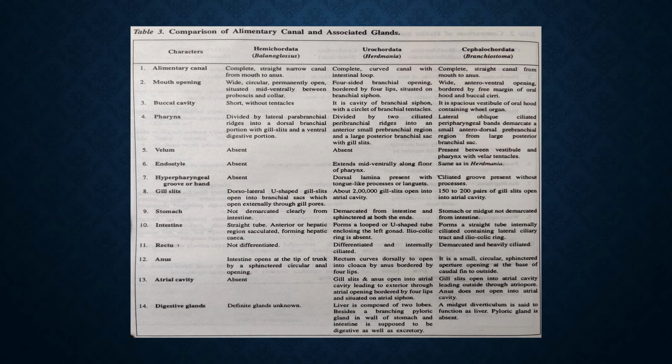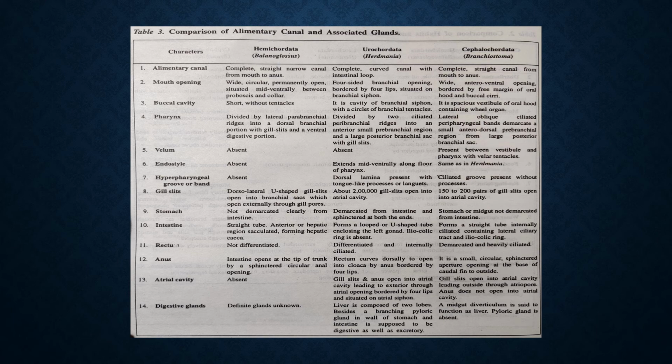Ninth point is stomach. In Balanoglossus, it is not demarcated clearly from intestine. In Herdmania, it is demarcated from intestine and sphinctered at both the ends. And in Amphioxus, stomach or midgut is not demarcated from intestine. Not demarcated means it's a tube-like structure. The anterior part forms the stomach, and it gradually narrows and directly continues into the intestine. We cannot draw a line saying the stomach is still here and then the intestine is starting. It is a kind of continuous structure.